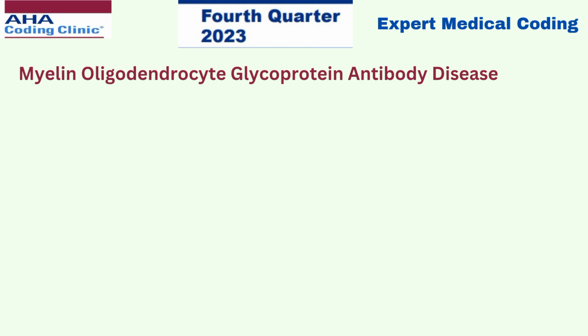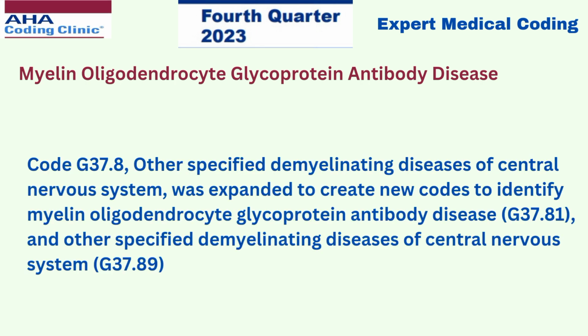Now let's move to the next coding clinic, and that is myelin oligodendrocyte glycoprotein antibody disease. The update here is the code G37.8, other specified demyelinating disease of central nervous system, was expanded to create new codes to identify myelin oligodendrocyte glycoprotein antibody disease, and the code is G37.81, and other specified demyelinating disease of central nervous system, and the code is G37.89.